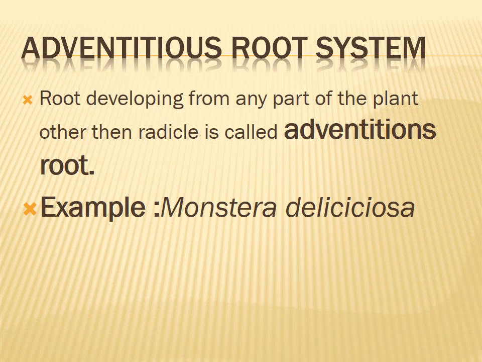Adventitious root system. A root developing from any part of the plant other than the radicle is called an adventitious root. For example, Monstera deliciosa. This plant is an example of an adventitious root system. Try to say this name: Monstera deliciosa. These are examples of adventitious roots.